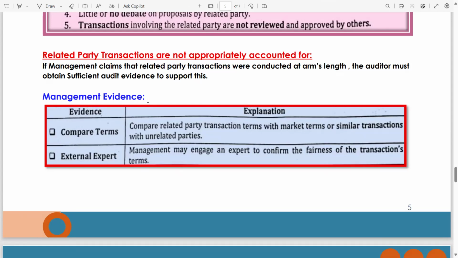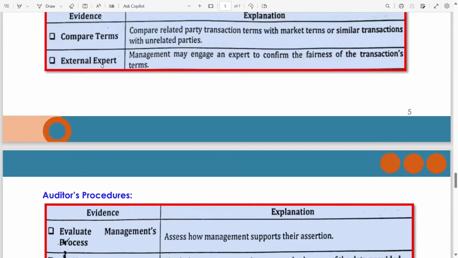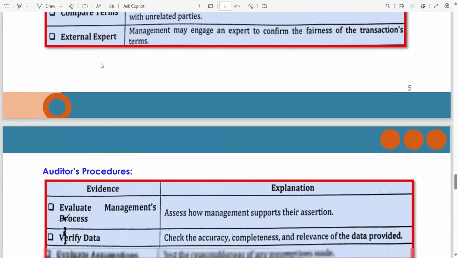Management evidence means management's claim. Compare terms: compare related party transaction terms with market terms or similar transactions with unrelated parties. Management told you to please compare the terms offered by us with the market terms and conditions. External expert: management may engage an expert to confirm the fairness of the transaction terms. Make sure the word is external expert, meaning it should be independent.